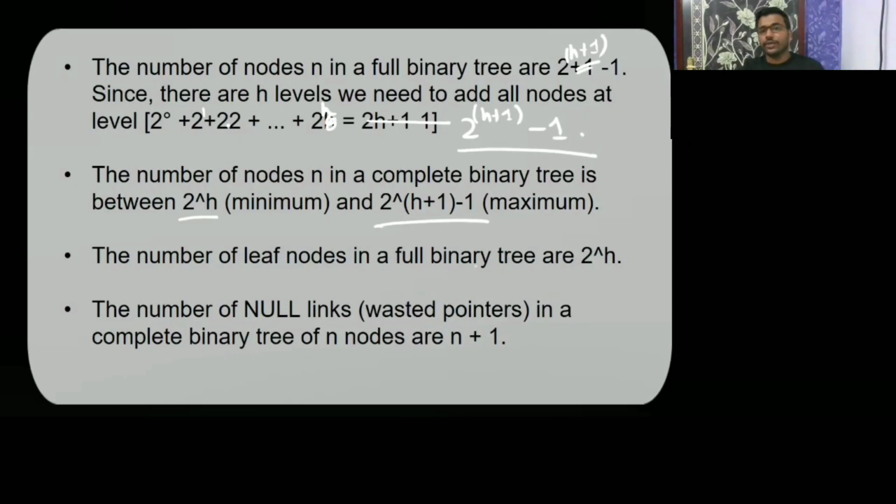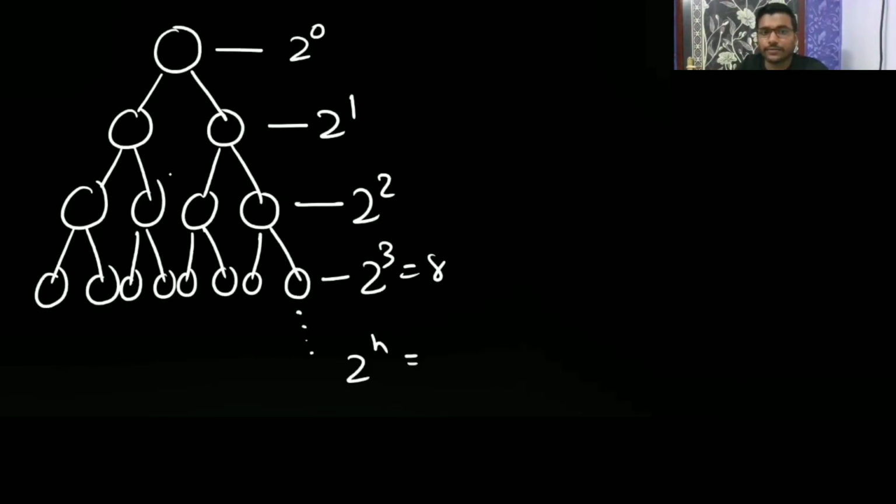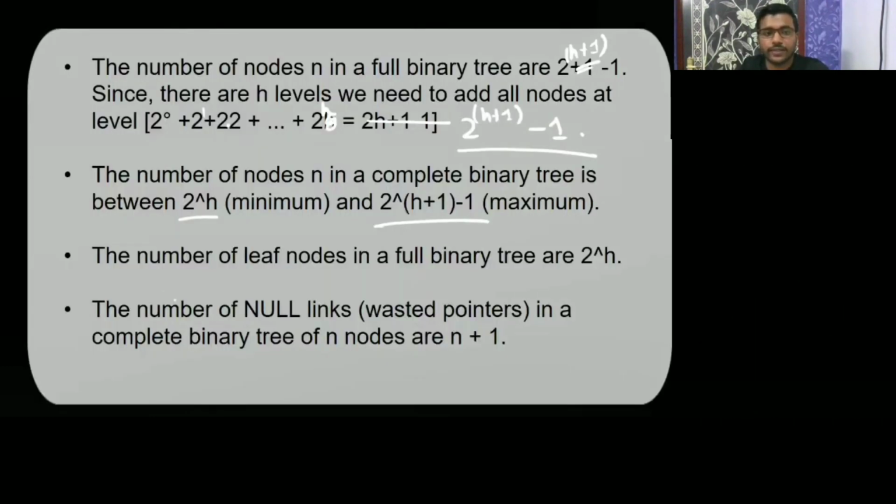And the number of leaf nodes in a full binary tree is 2 to the power h. See, if you are taking a full binary tree, what is the height of this? Let me erase this, and it is your full binary tree. What is the height here? 1, 2, 3. Height is 3. So the number of leaves here is 2 to the power 3. The number of leaf nodes in a full binary tree is 2 to the power h.